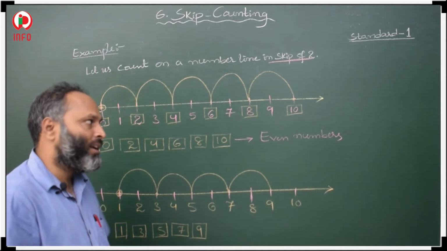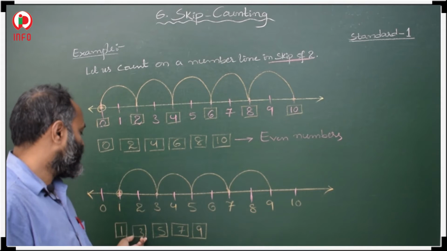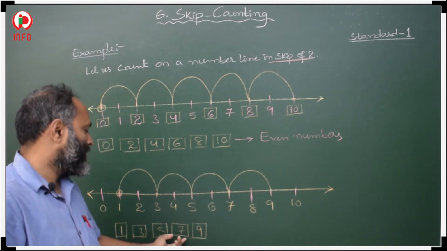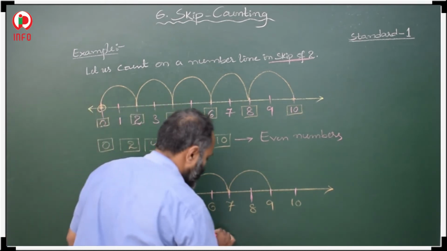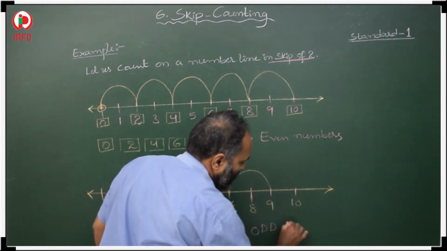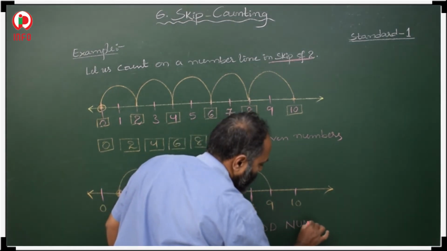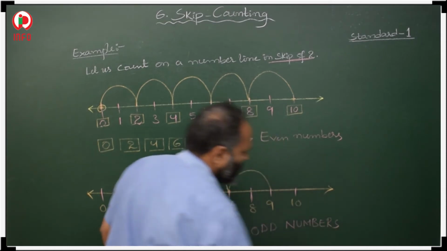When we start from 1, what are your skip of 2's? 1, 3, 5, 7 and 9. So these numbers are also called odd numbers. Okay.